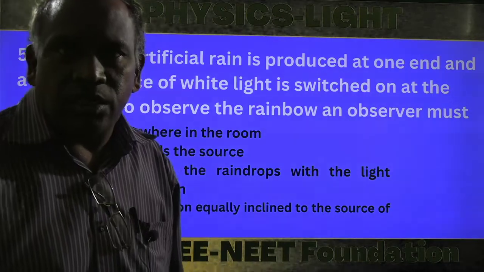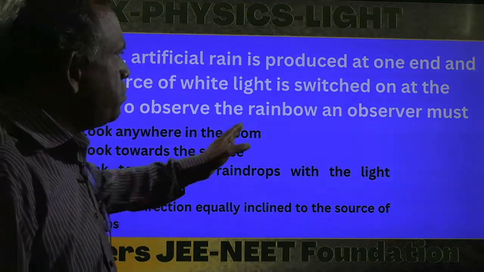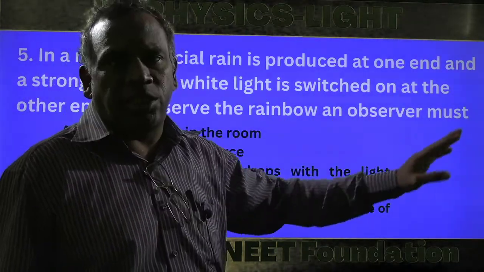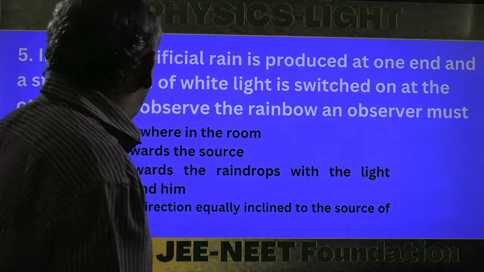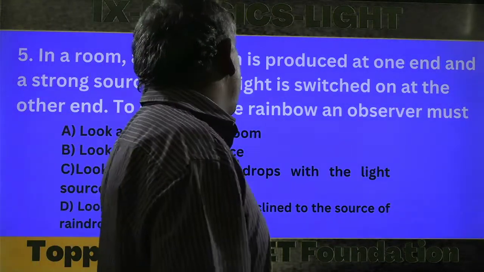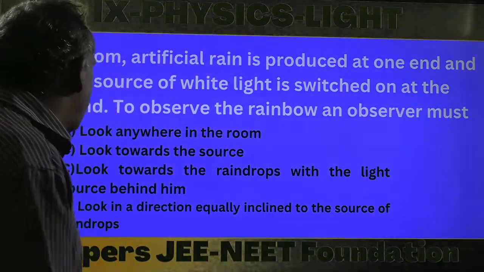In a room, artificial rain is produced at one end and a strong source of white light is switched on at the other end. The observer of the rainbow must be where? The options are given here.